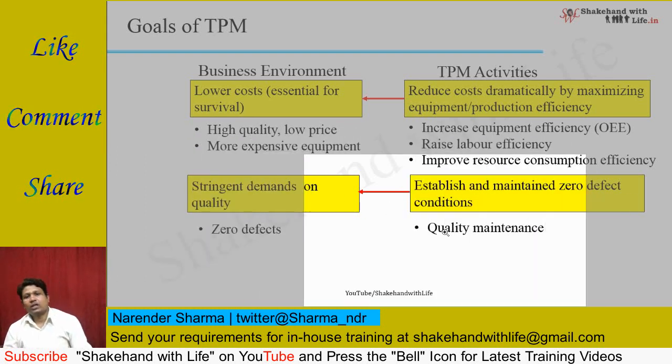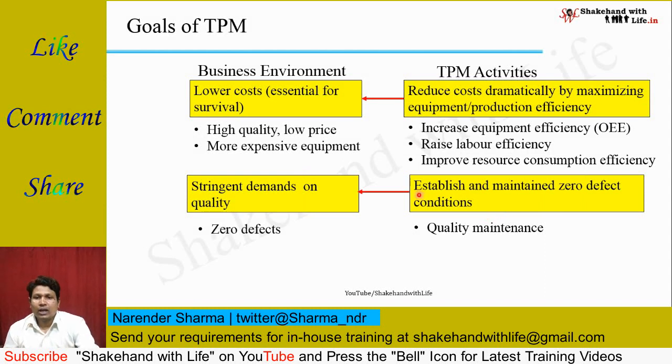So the TPM activity suggested is to establish and maintain zero defect conditions. That means maintain the quality. Establish zero defect conditions or standards and maintain the quality. This way, this second challenge can be addressed.